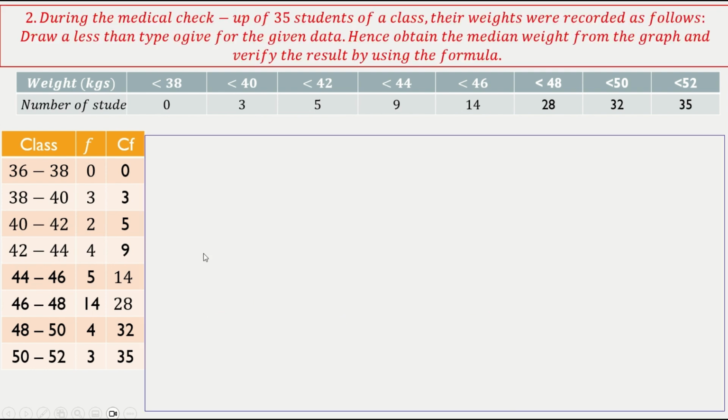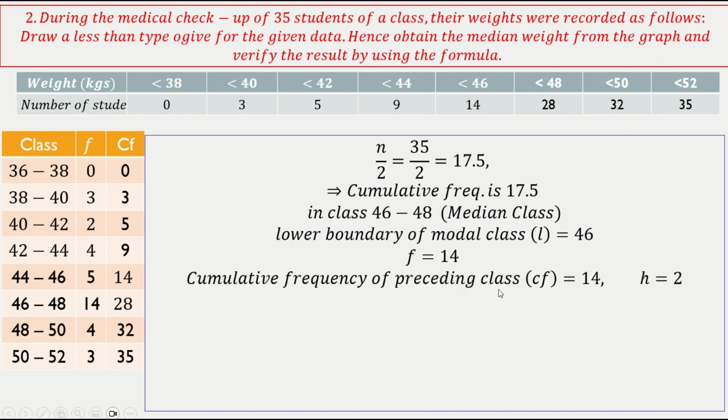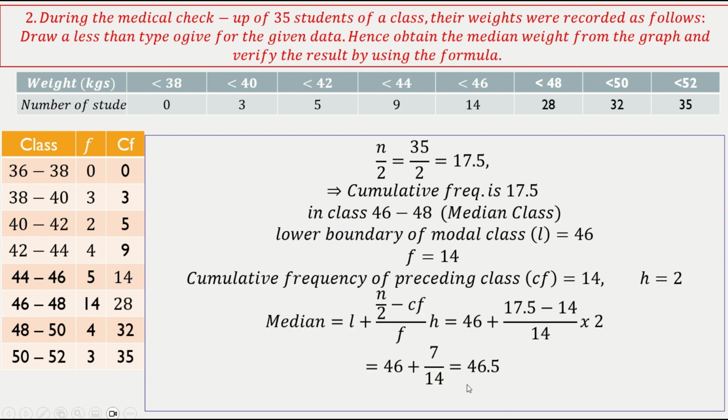Okay, so data is same. We have the cumulative data here. N by 2 is 17.5, so it will fall under 46, 48 class group, correct? So cumulative frequency is 17.5, class is 46, 48. Lower boundary of the median class is 46. Okay, f is the frequency of the median class, which is 14. Okay, cumulative frequency of the preceding class is also 14 here, this 14. h is 2. Now you substitute the values, you will get exactly 46.5. Okay, so this is how we can verify.